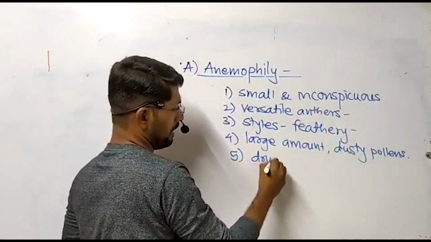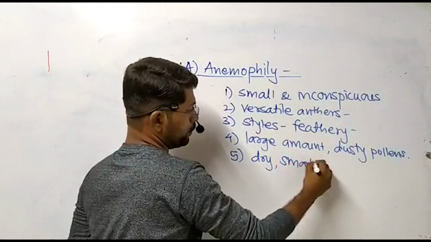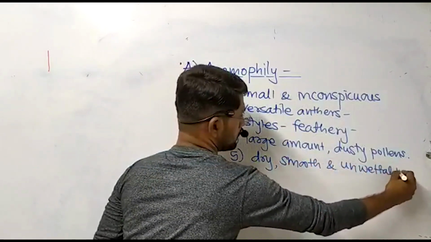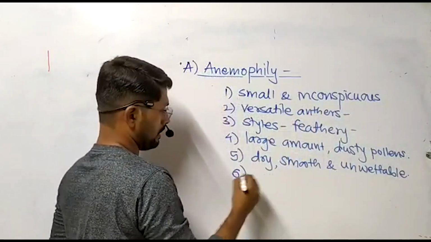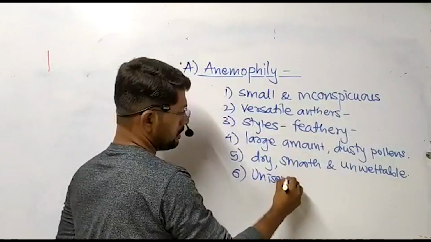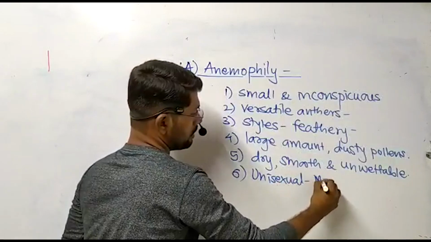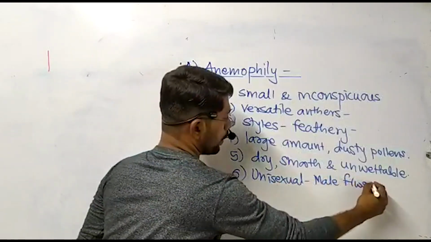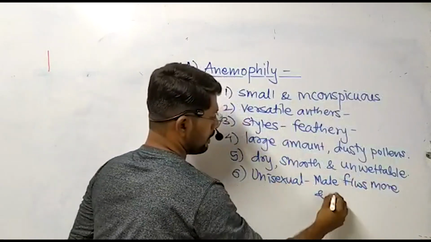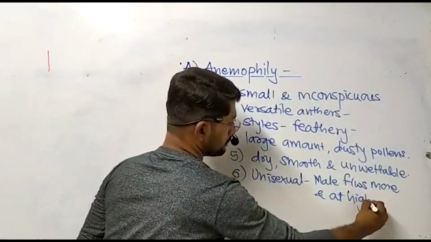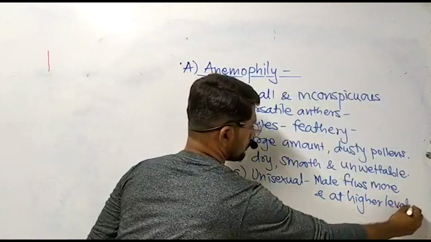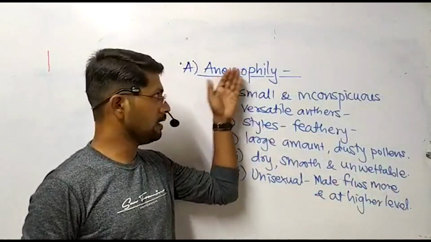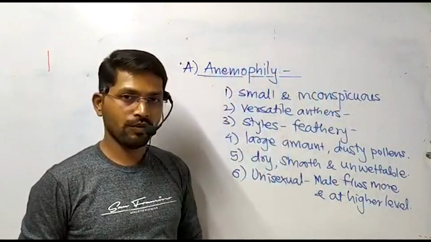Pollens are dry, smooth and unwettable. Unisexuality is seen. Male flowers are more in number and at a higher level. So these are the important characteristics to summarize the features of the anemophilous flower.